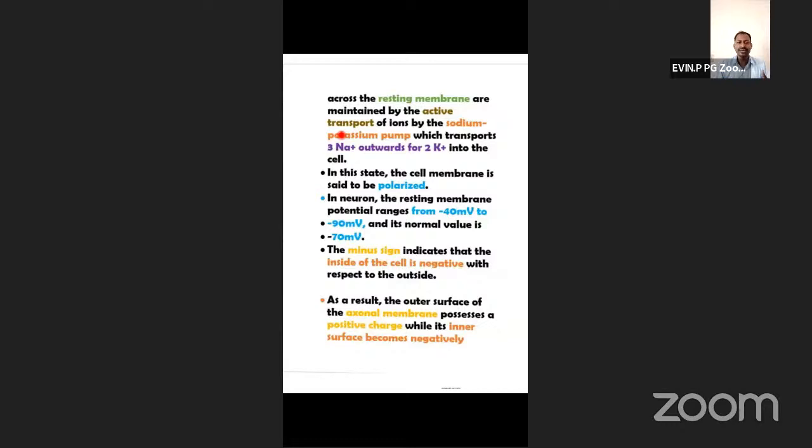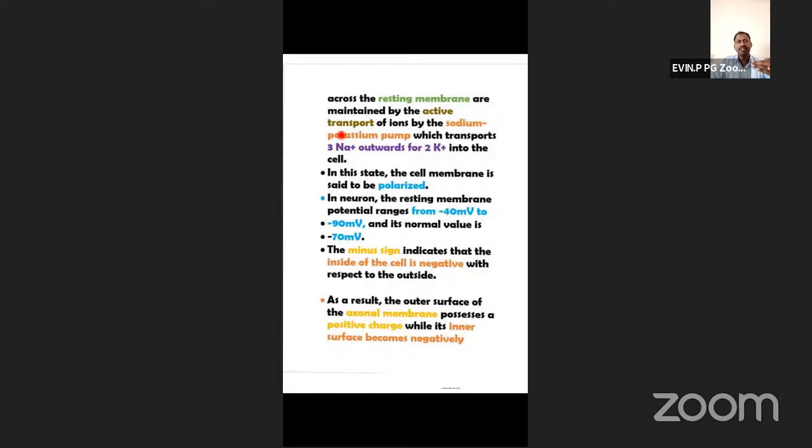So inside the axoplasm, negative charge is maintained because more positive ions go out. After the completion of the stimulus, the polarity is reversed, because the electropositive condition that was established inside the axoplasm is reversed.